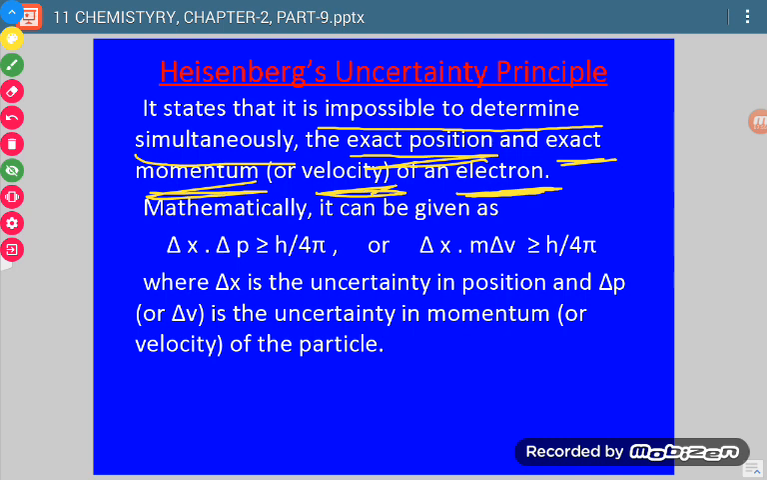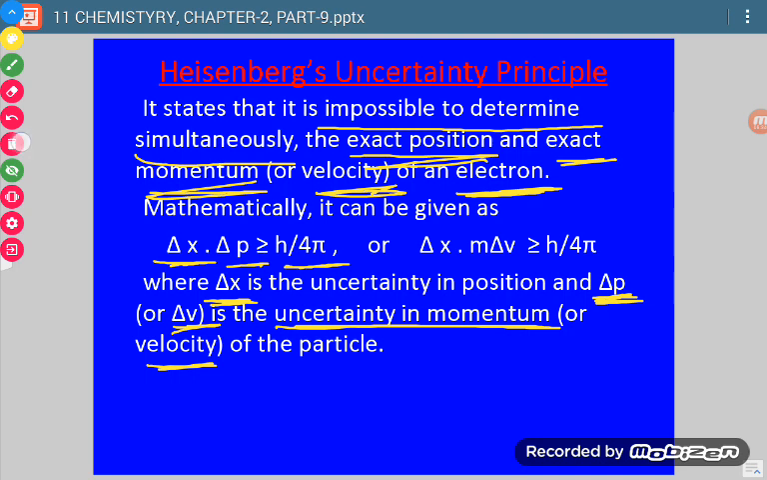So what is the mathematical form? Delta x into delta p is greater than or equal to h by 4 pi. For mathematical purposes, we will take delta x into delta p equal to h over 4 pi. Now what is delta x? Delta x is uncertainty in position, and delta p is uncertainty in momentum. Now momentum is the product of mass and velocity, so delta v is uncertainty in velocity and delta p is uncertainty in momentum.